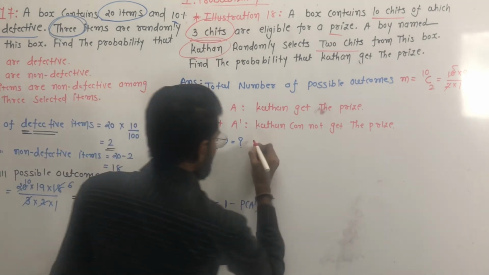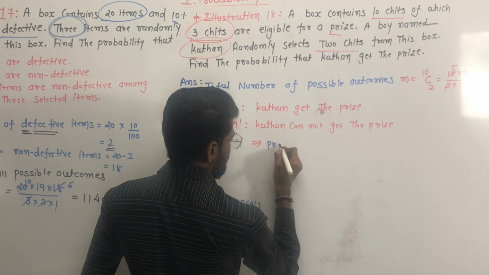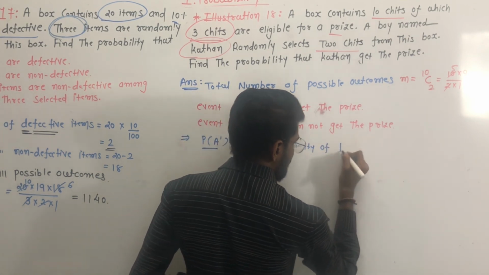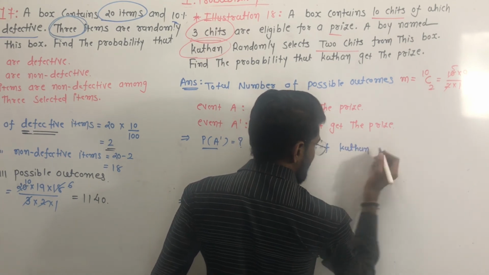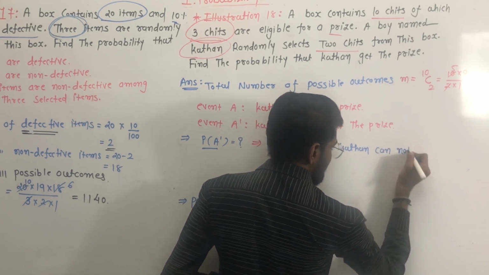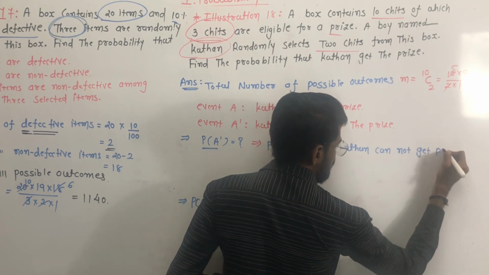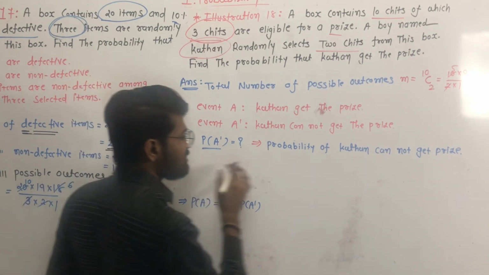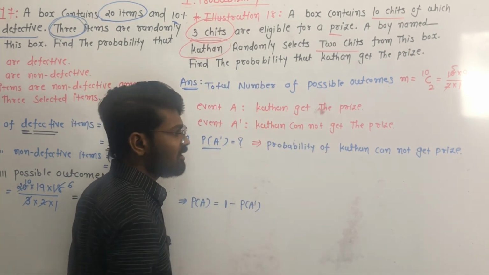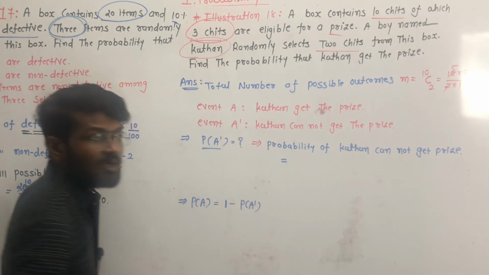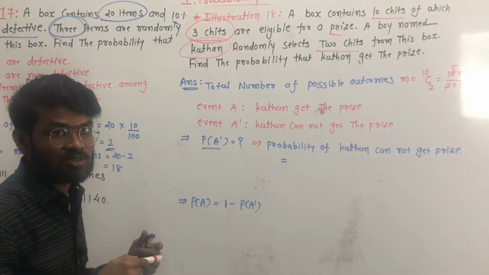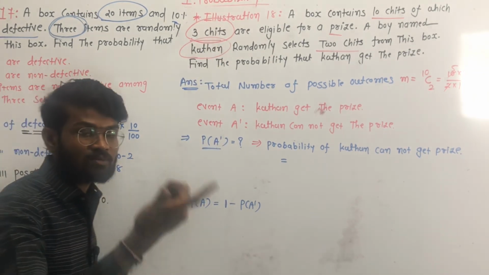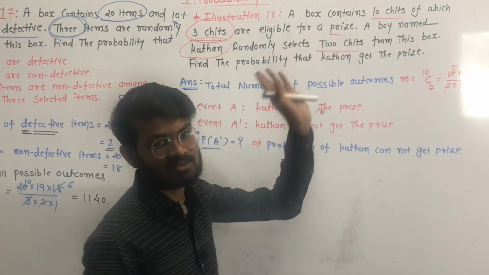So now we find P of A dash, where event A dash is that Kathan cannot get the prize. We have to select chits out of the remaining chits, and the number of remaining chits will be 10 minus 3, which is equal to 7.